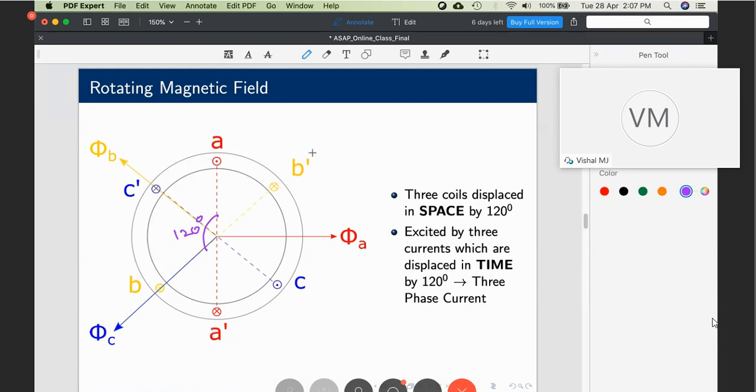Similarly, C prime is displaced at an angle of 120 degrees. So we have three coils displaced in space by 120 degrees. This term is very important. The space is very important. It is displaced in space by 120 degrees.